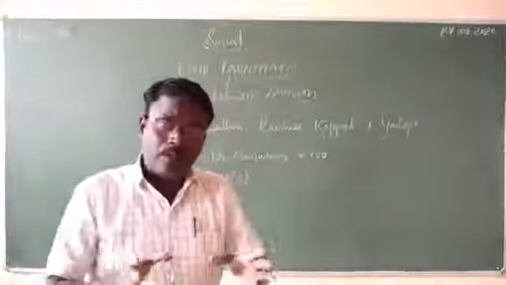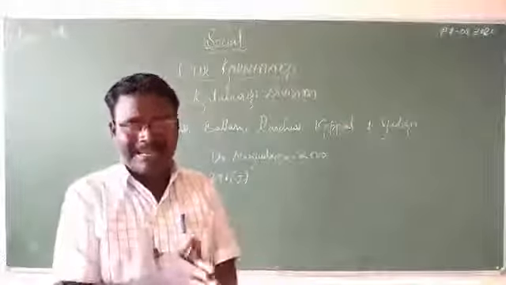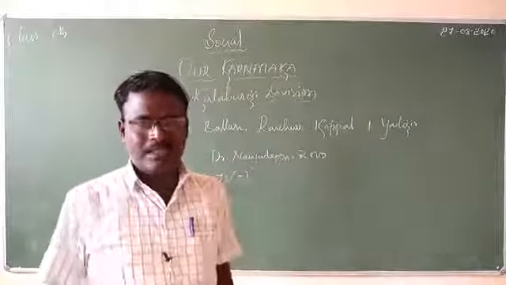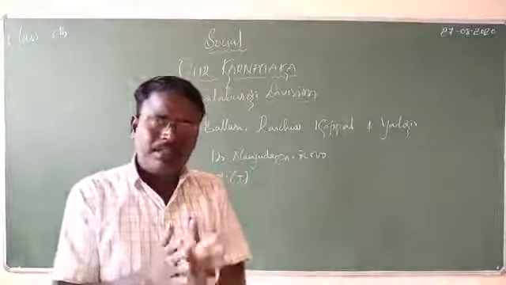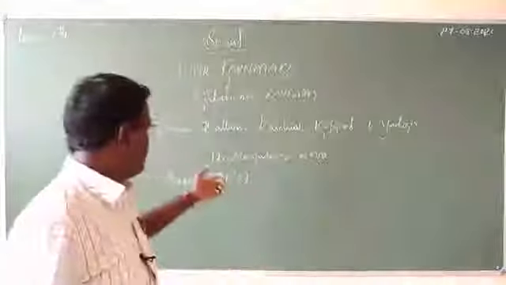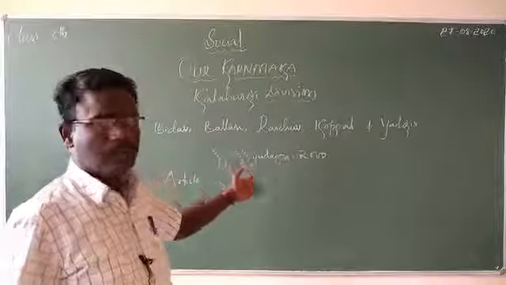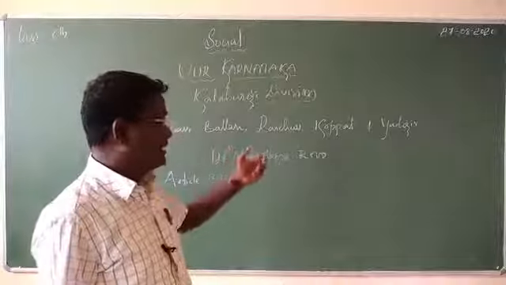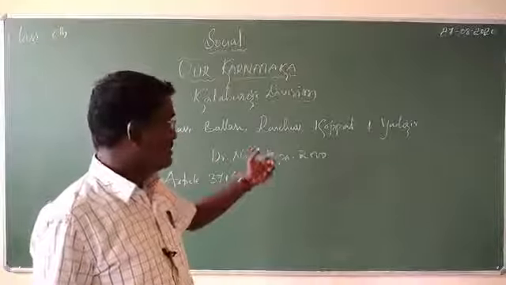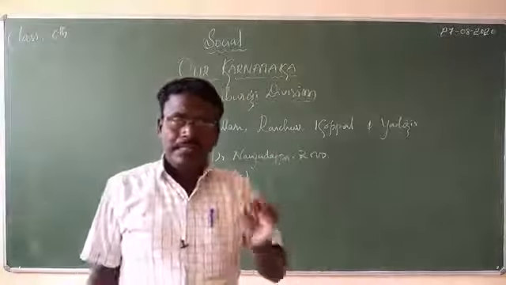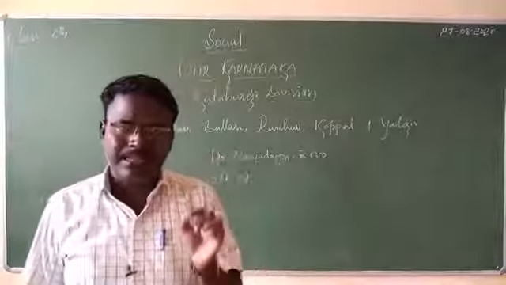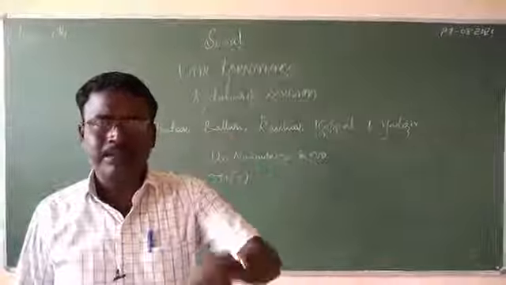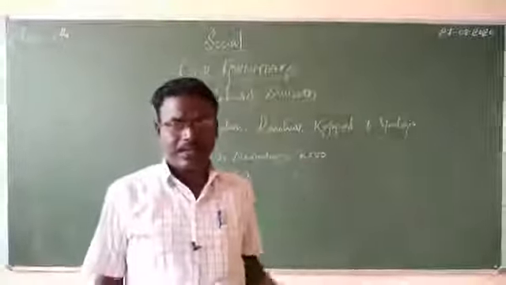To overcome this regional imbalance, a powerful committee was appointed, whose chairman was Dr. Nanjundappa. He tried his level best to say that these areas also need to be developed compared to the other divisions of Karnataka.